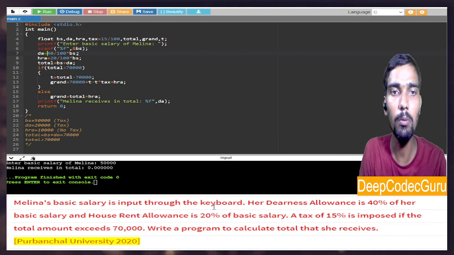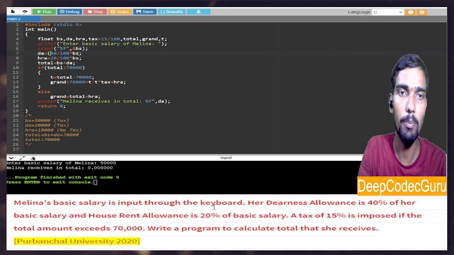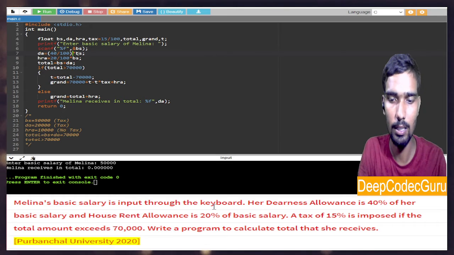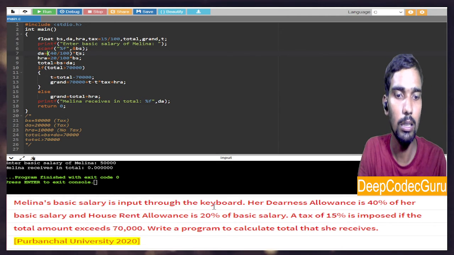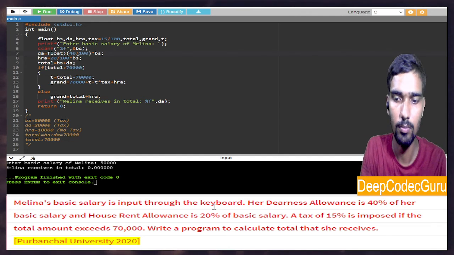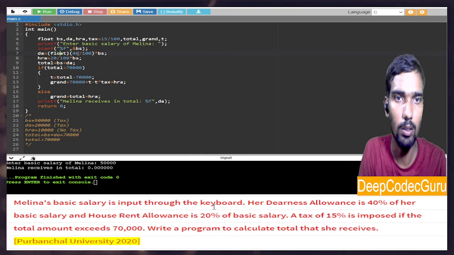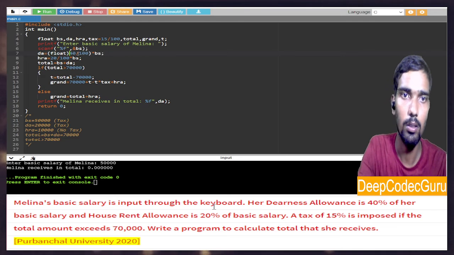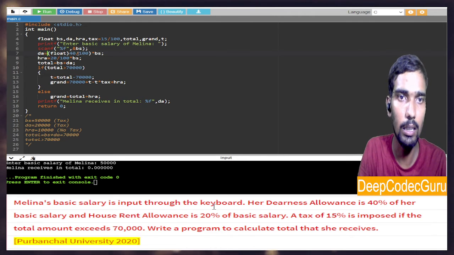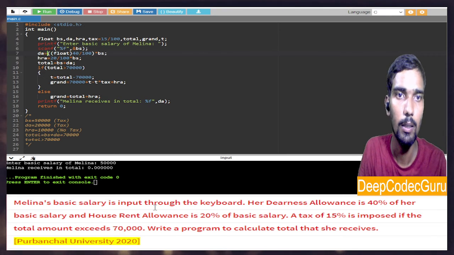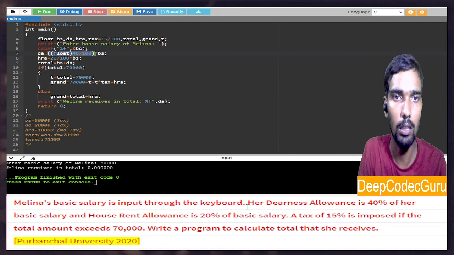So what do we need? We need some typecast, right? So here we need something float. Okay, we will check that. Okay, float. So let me make it. It will be better. Float.